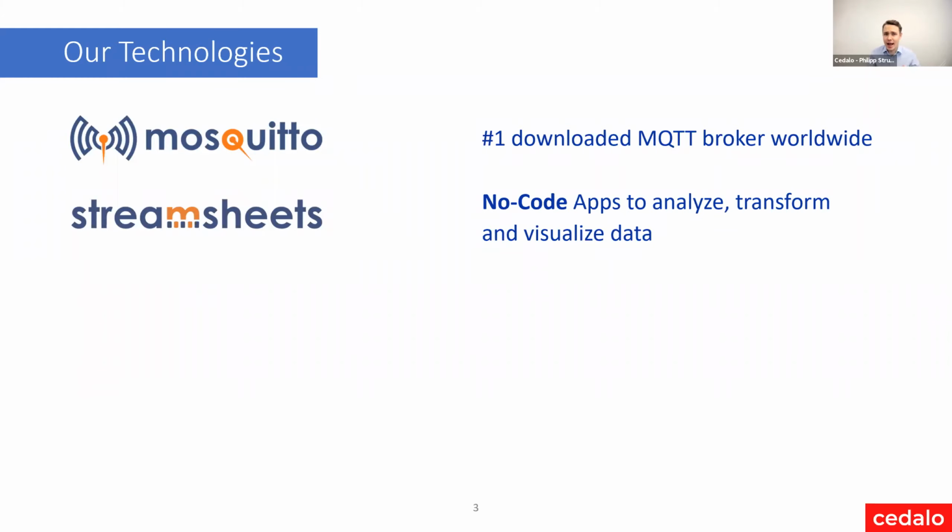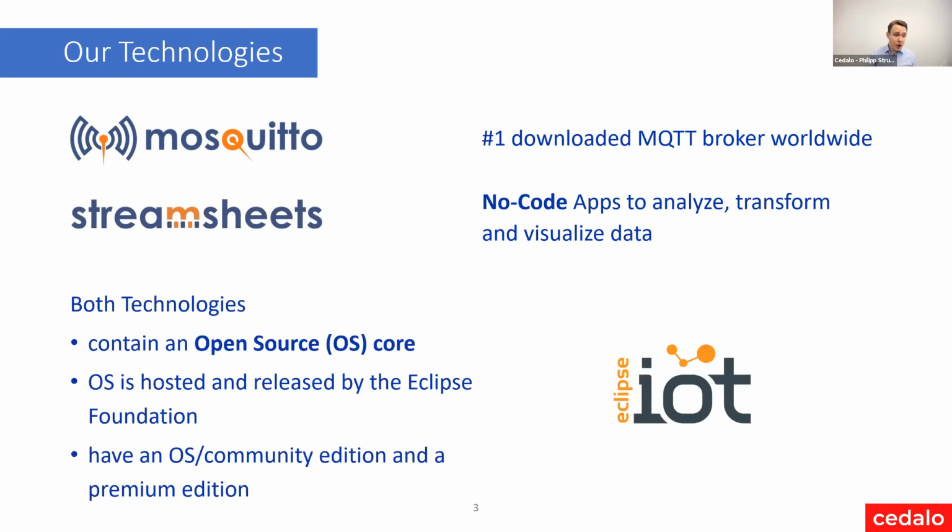And Streamsheets actually help you build applications without having to write a single line of code, by leveraging your spreadsheet skills, something that you might have from Excel or Google Sheets already. Both technologies have an open source core, hosted in their respective projects at the Eclipse Foundation, and we complement them with further premium functionality to give you even more.